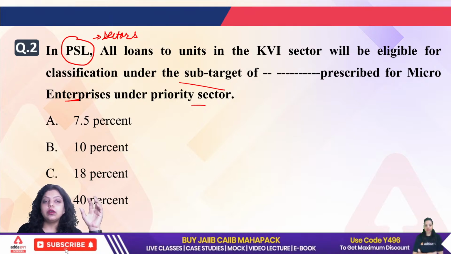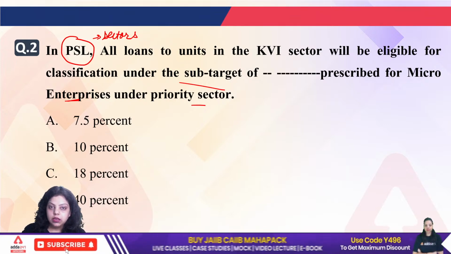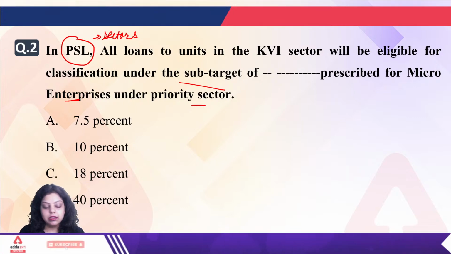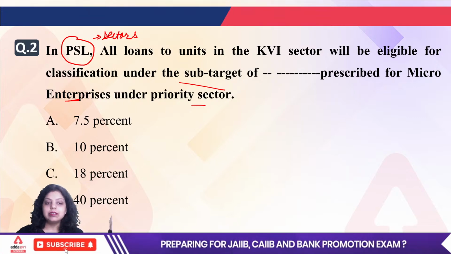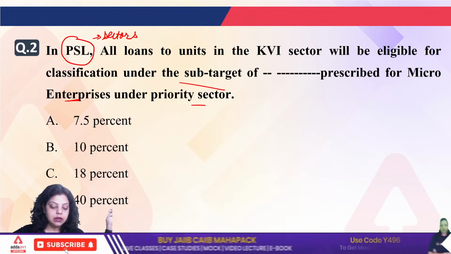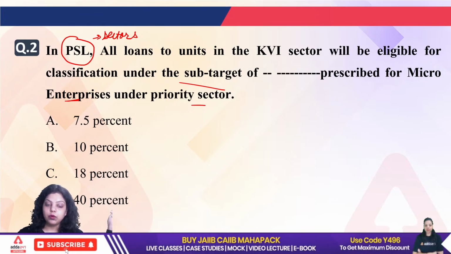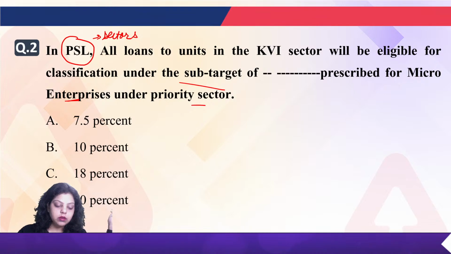Which percentage is it? First is 7.5%, second is 10%, third is 18%, and fourth is 40%. Which of the following will be true?